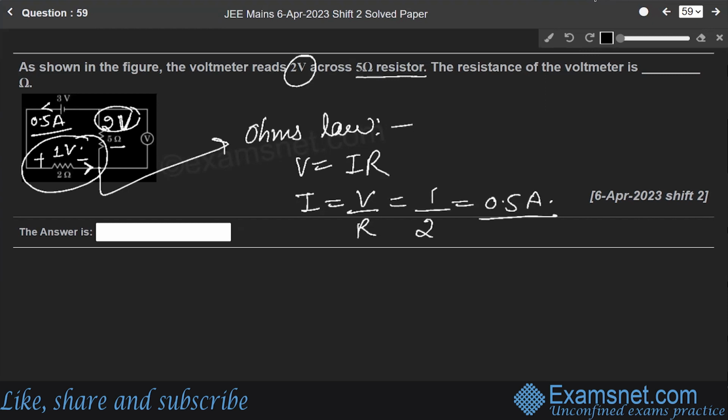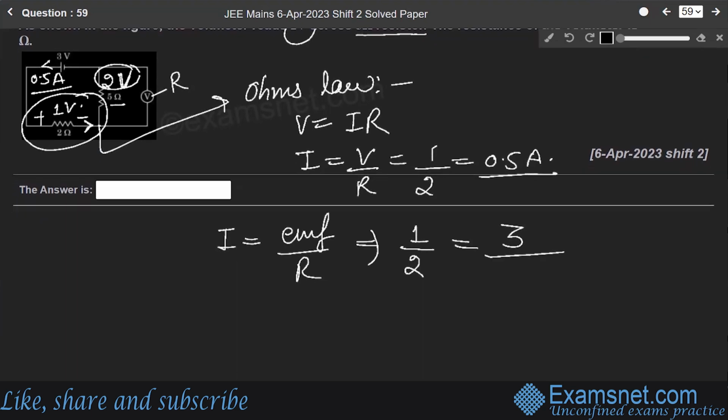Let us say the resistance of the voltmeter is R. Through this, current equals EMF over R: 1 by 2 equals 3 volt over R.